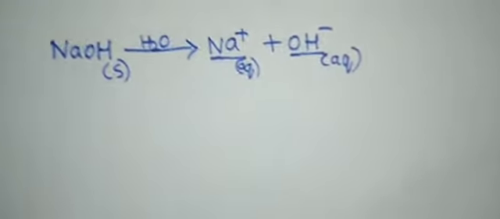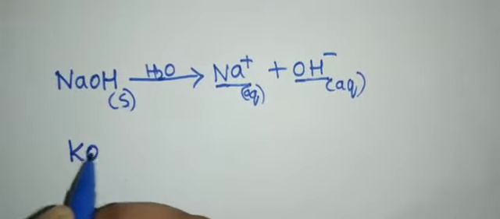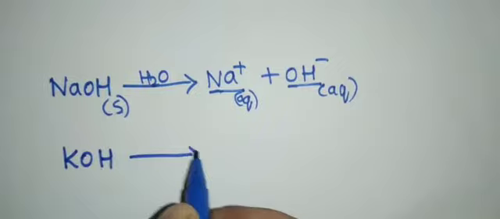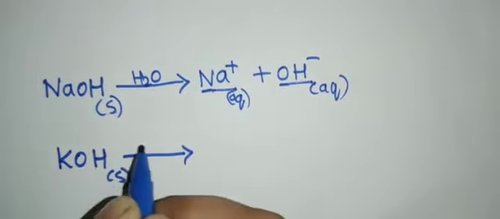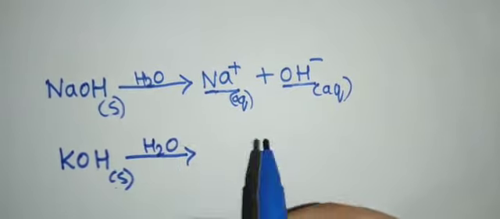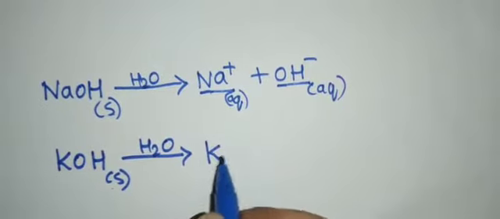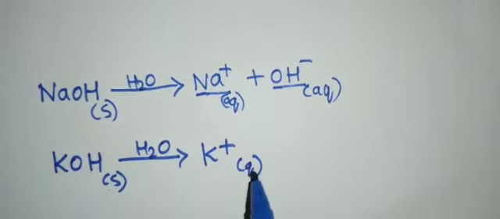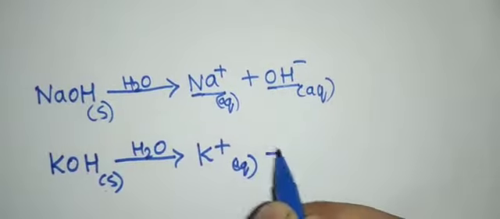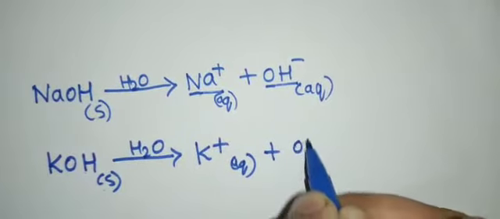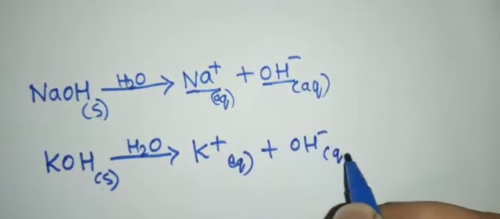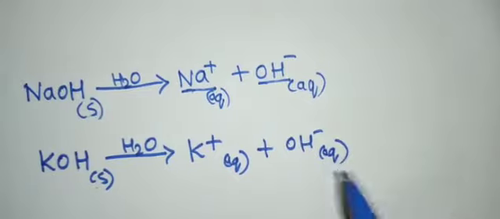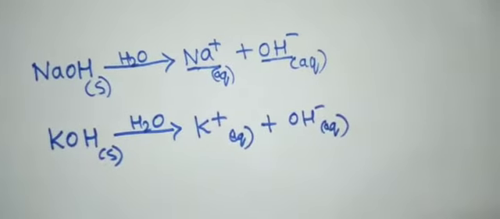Let's take some other examples. KOH, potassium hydroxide, solid. When it comes in contact with moisture, it will release K plus, that is aqueous, and OH minus ions, that is also aqueous. We'll take another example.